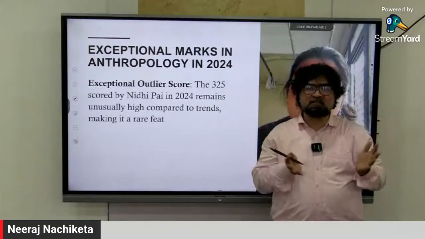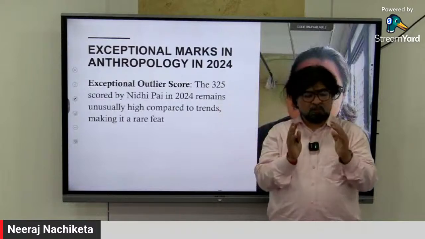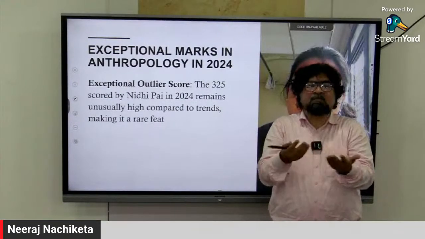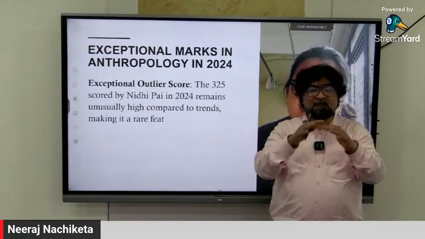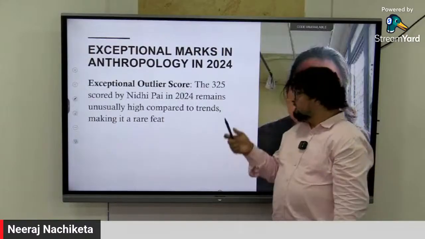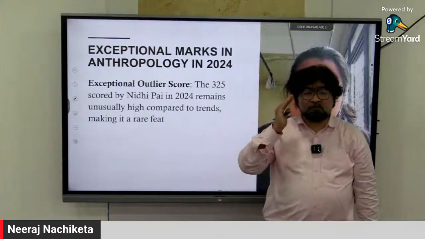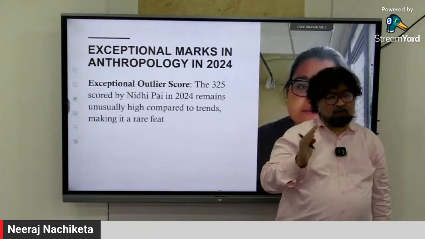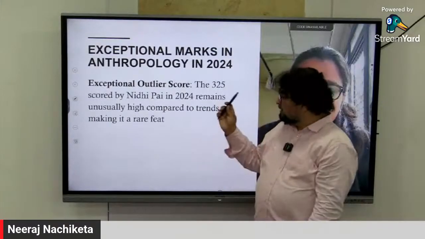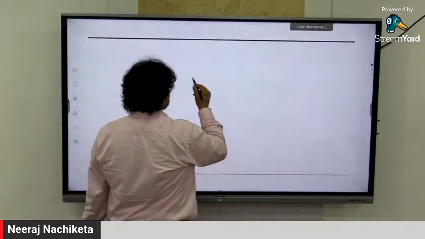This is the total marks I have scored in the written part of the mains exam and then interview. So this rank and the total marks, and based on my performance in writing the mains exam, that is where the expectation, some kind of range, comes from. I would have got this many marks in anthropology. So she has got this in 2024 compared to the rare feat. Although she has got, but you see the other kind of it. Top 5 I have said that. Now if you look at her, so what I was saying here? I was saying that the ranks here, the marks,